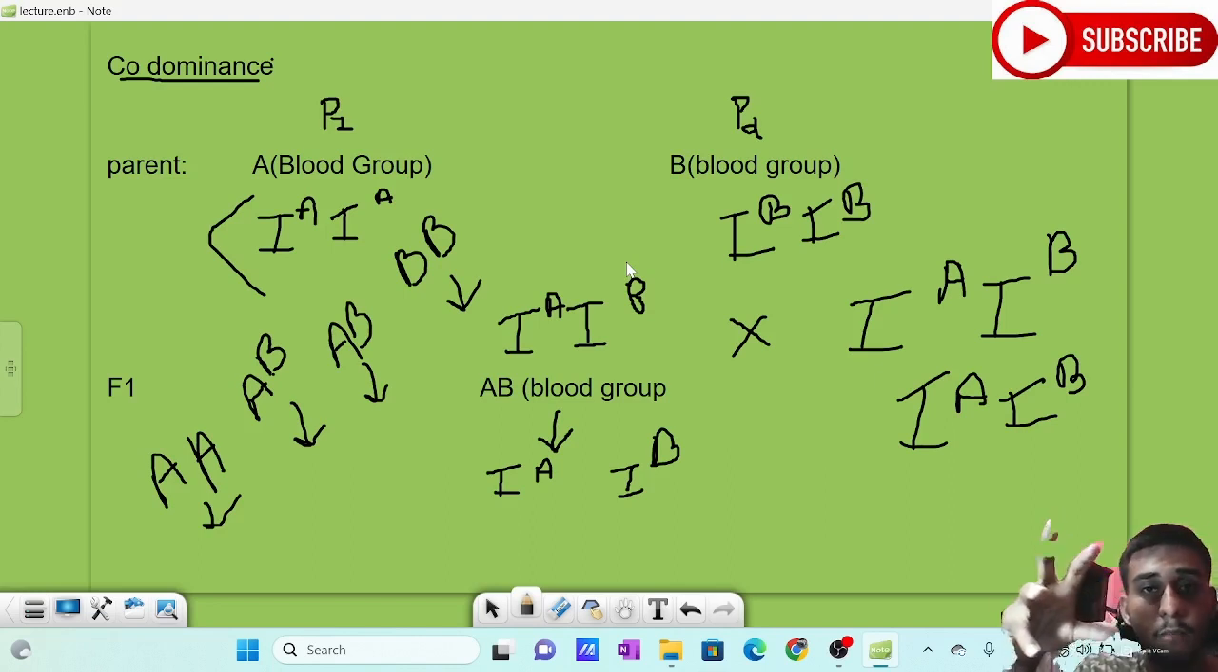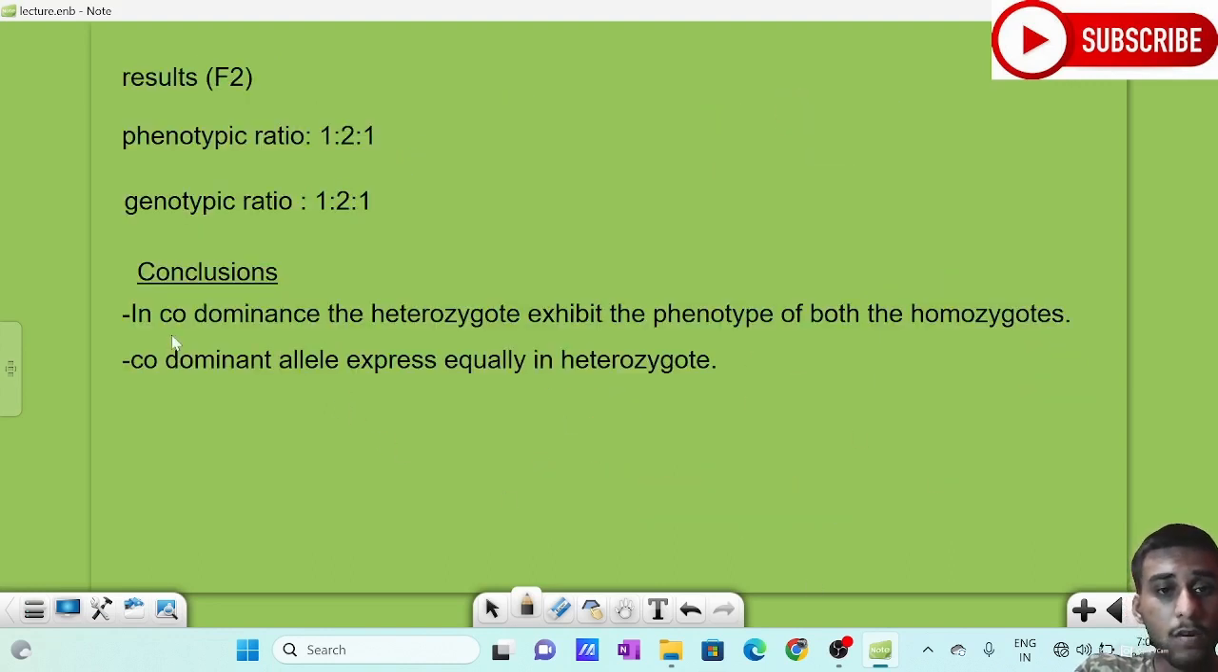So in codominance, what happens? Codominance means both dominant forms of a gene are expressed equally. So in the ABO blood group system, if A and B are expressing together, we will get a new blood group which is AB. That is the thing to be remembered. I have written some conclusion also. In codominance, the heterozygote will exhibit the phenotype of both the homozygotes, because they are expressed equally.